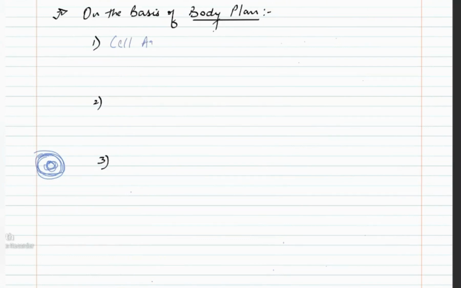First we have the cell aggregate type of body plan. It is similar to the cellular level of body organization. That is, there are no tissues, no organs, no organ systems. The body is just a loose collection of cells, so there will be no division of labor. For example, we already know poriferans. Poriferans exhibit a cell aggregate type of body plan.